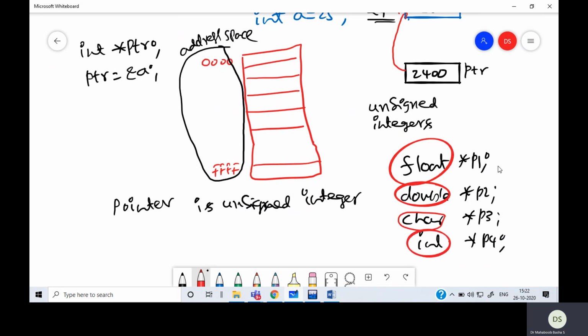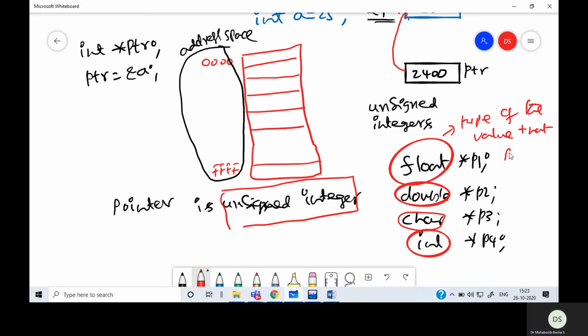This type, whatever is attached to the pointer, is not the type of the pointer. The type of the pointer is always unsigned integer. But whatever type we are attaching to the pointer during declaration is actually the type of the value the pointer is going to point to. So these are all the type of the value the pointer points to, not the type of the pointer.